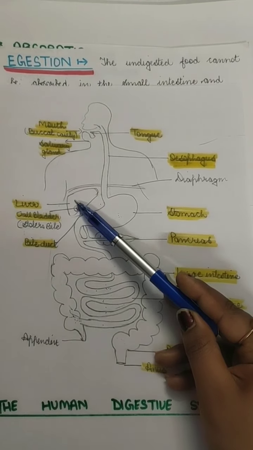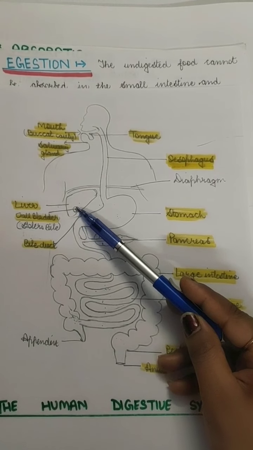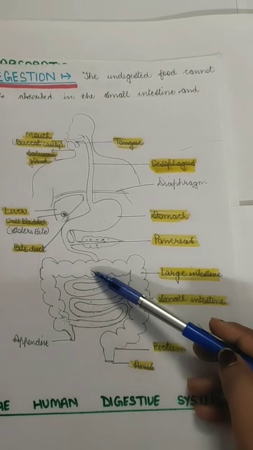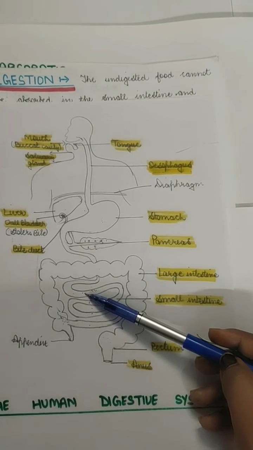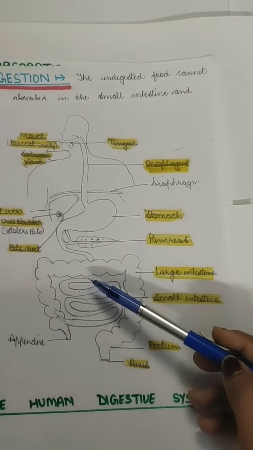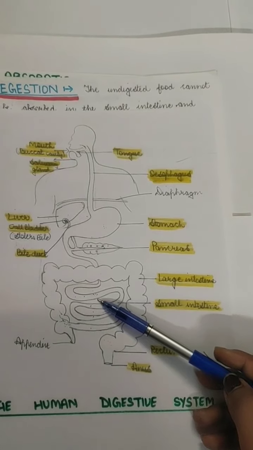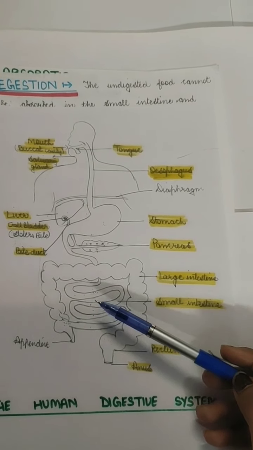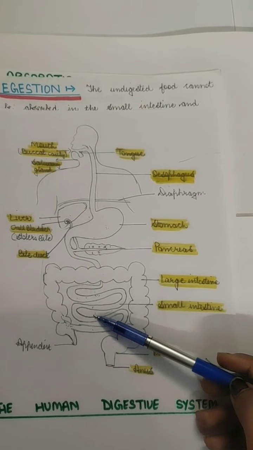The liver secretes bile, which is stored in the gallbladder and moved through the bile duct. It makes the acidic food coming from the stomach into an alkaline medium. And the pancreas secretes three digestive enzymes, that is pancreatic amylase, trypsin, and lipase. These break down the food into a simpler form.